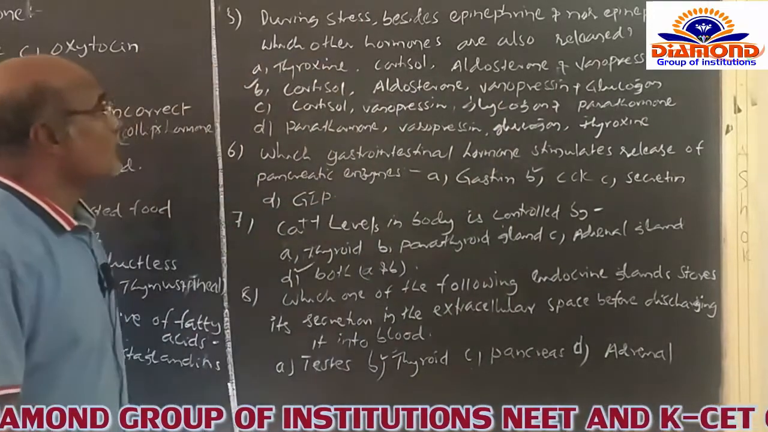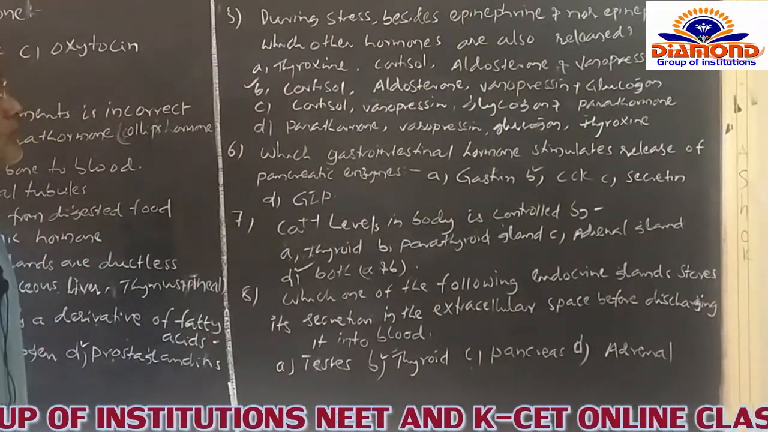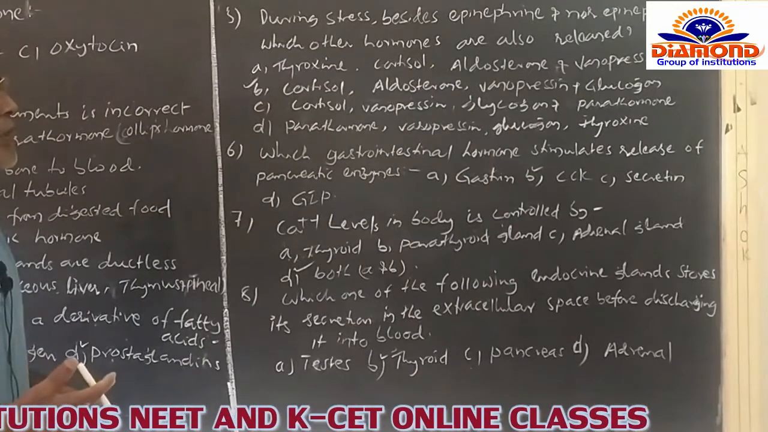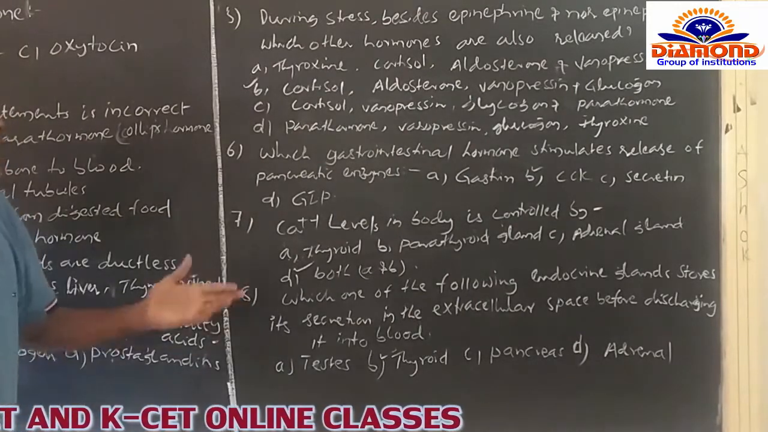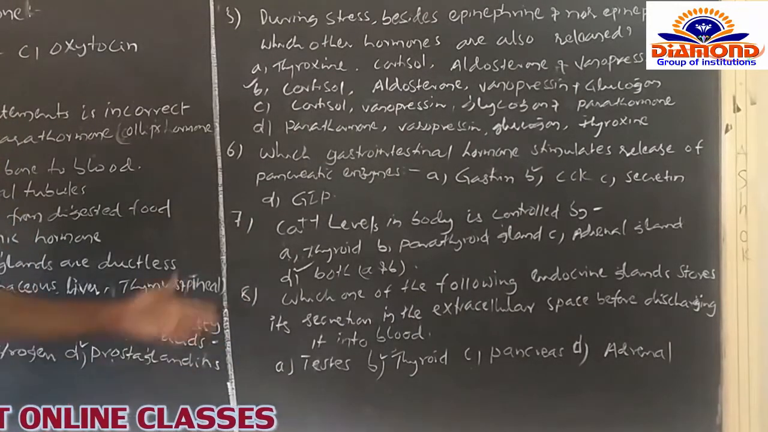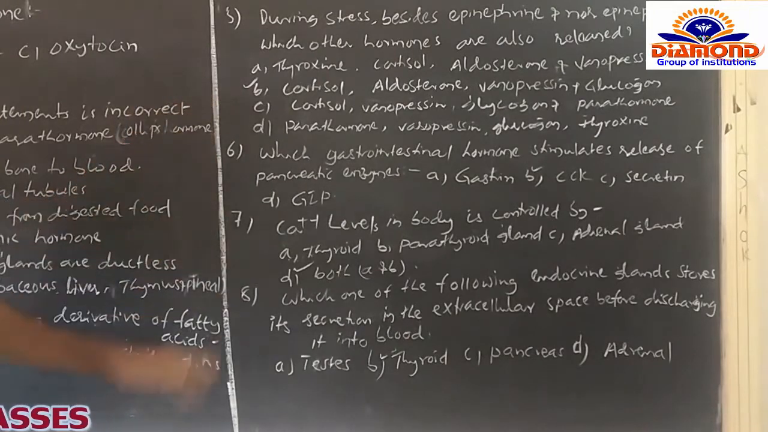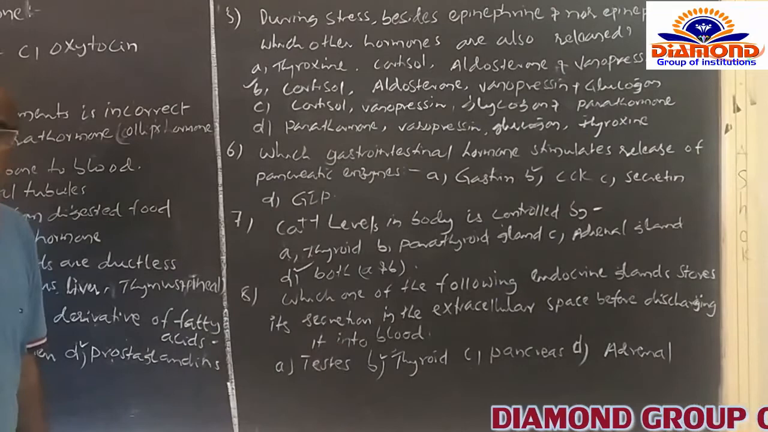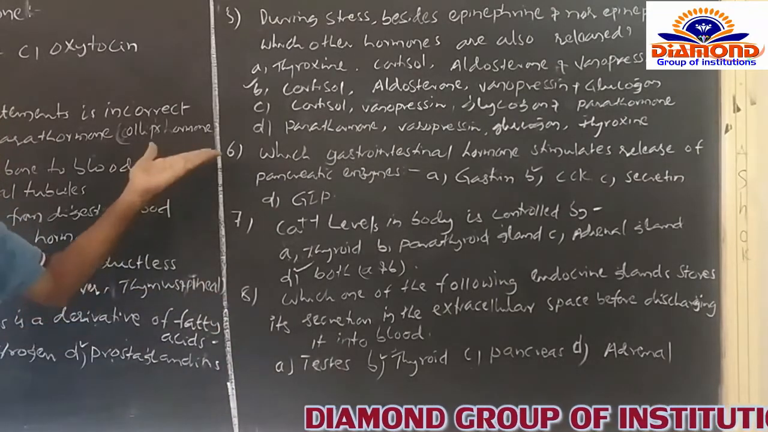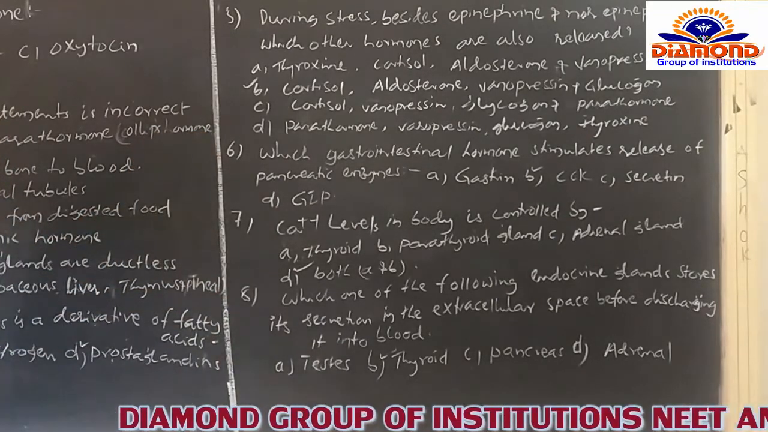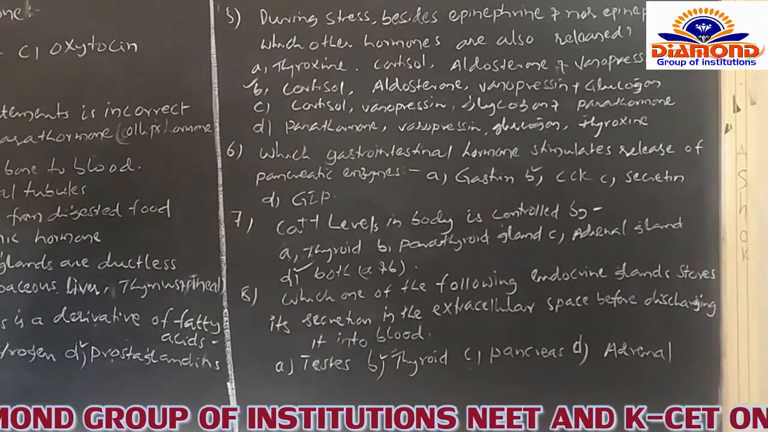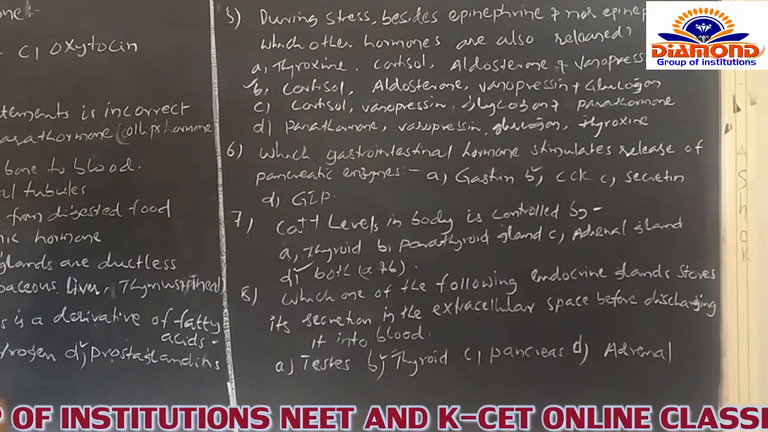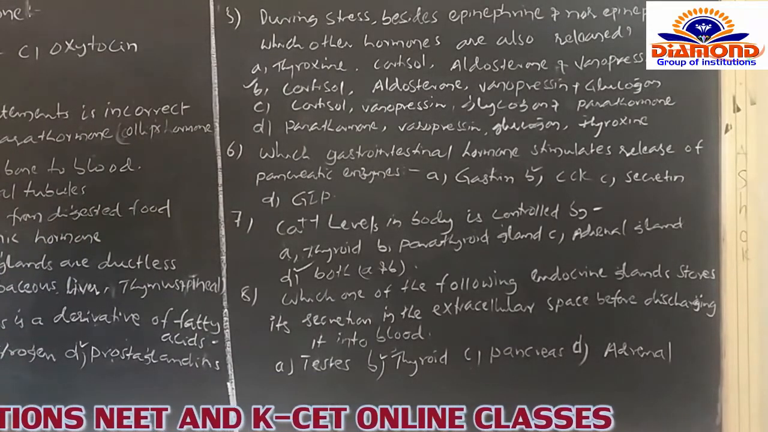During stress, besides epinephrine and norepinephrine, these are two of the hormones which are naturally secreted by the adrenal gland when people are under stress. Other than these hormones, which other hormones are also released along with the epinephrine and norepinephrine itself?